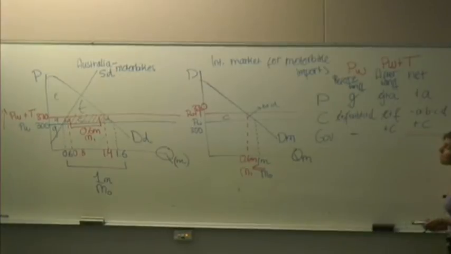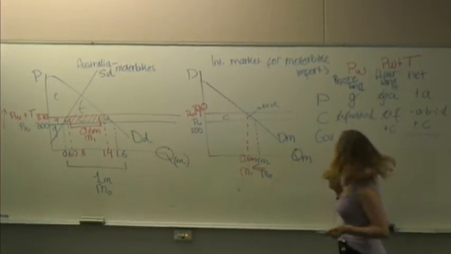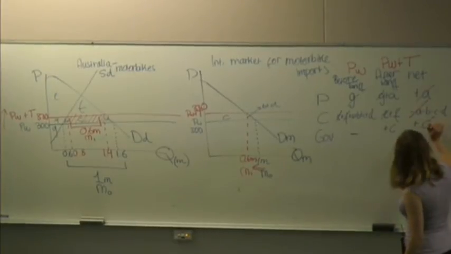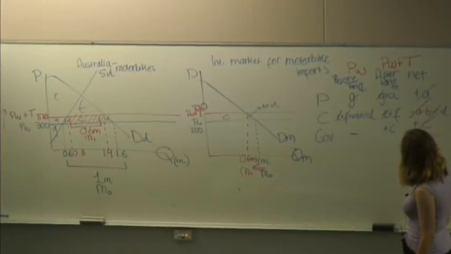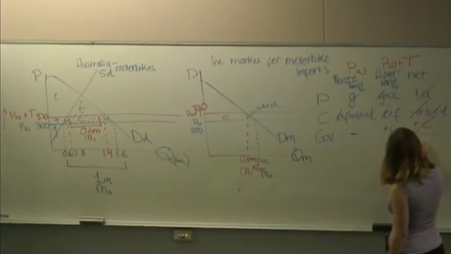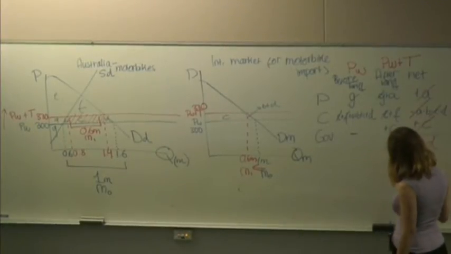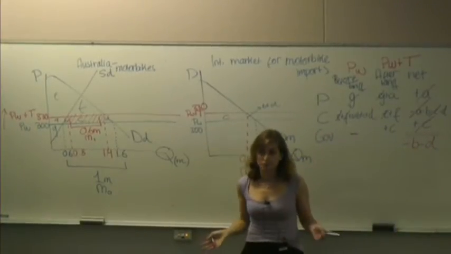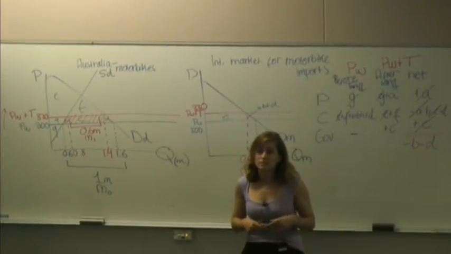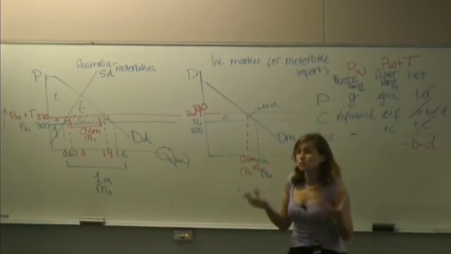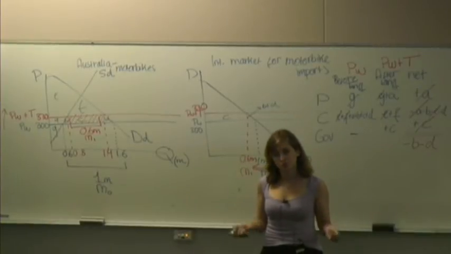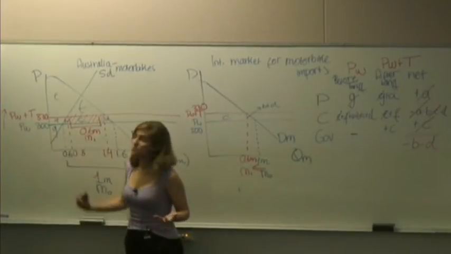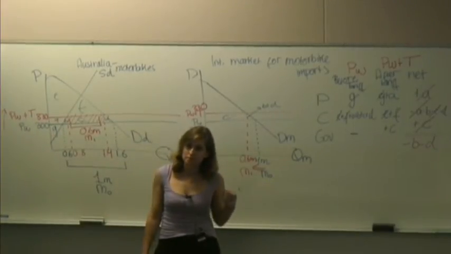Let's add these up to see what the net result for the economy is. So plus A and negative A cancel out. Plus C and negative C cancel out. We are left with negative B and negative D. So the conclusion is that as an economy, as a country, we lose. Tariffs are a negative sum game. Why? Because we restrict trade with the lowest cost producers. We redirect this trade to higher cost domestic producers by increasing the price.